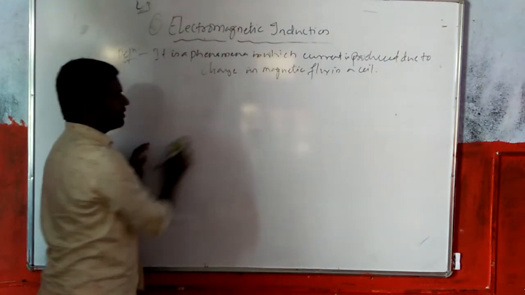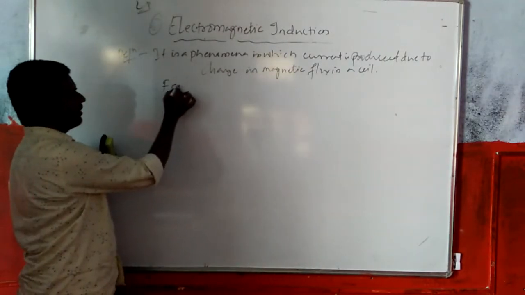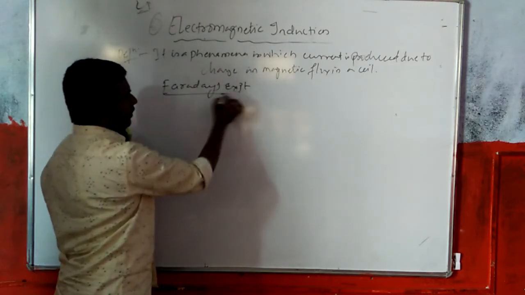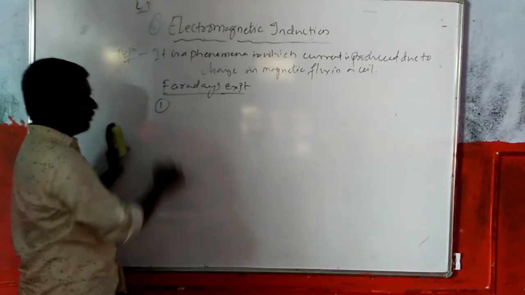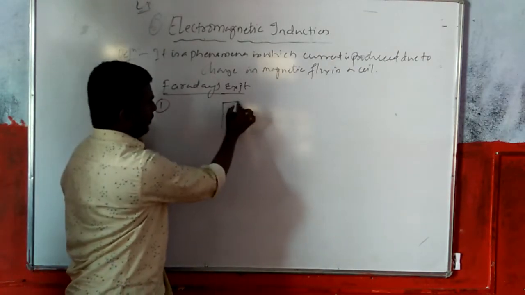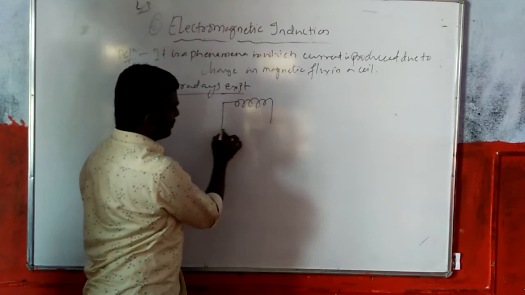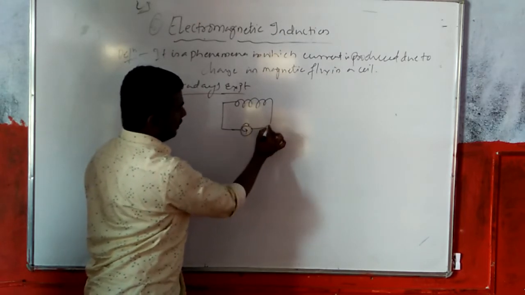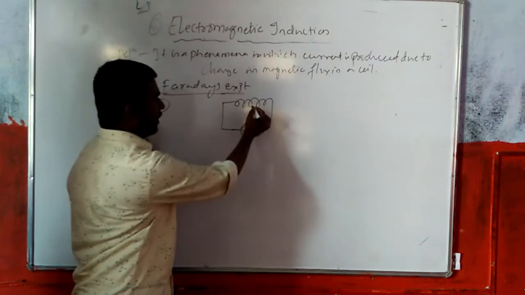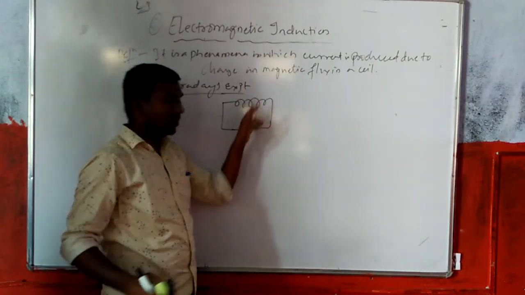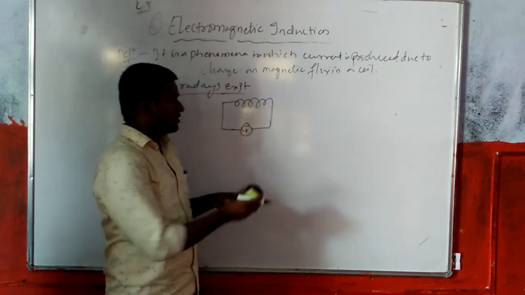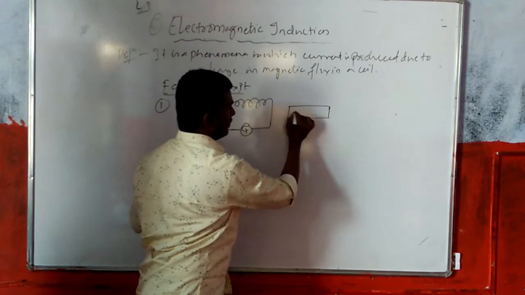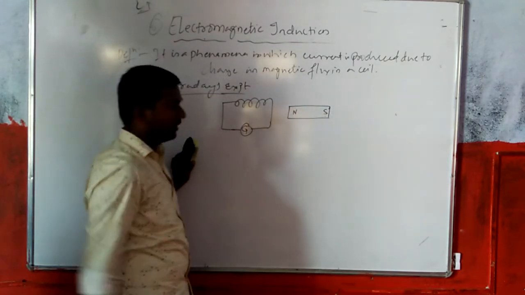So आपके पास सपोज these are Faraday's experimental part. तो Faraday's एक्सपेरिमेंट में क्या होता है आपको कि जब एक कॉइल के पास this is one coil, so which is connected to galvanometer G. Okay, so this is coil. तो coil as wounded in a circular form, तो सर्कल के फॉर्म में आएगा. So in place there is a bar magnet. Okay, so this is N and S.